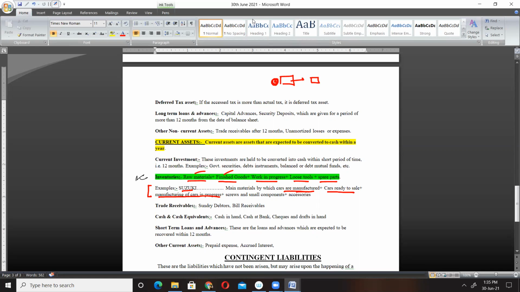Akans, you have asked me something, you asked me about spare parts. I'll tell you. Next, we have screws and small components. These are termed as loose tools and spare parts. Spare parts are the accessories which we get with the car. For example, in a car, spare parts will be tires, isn't it?